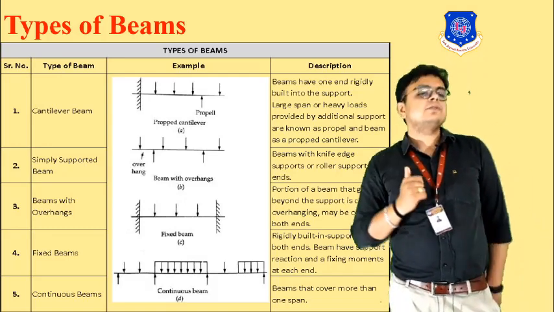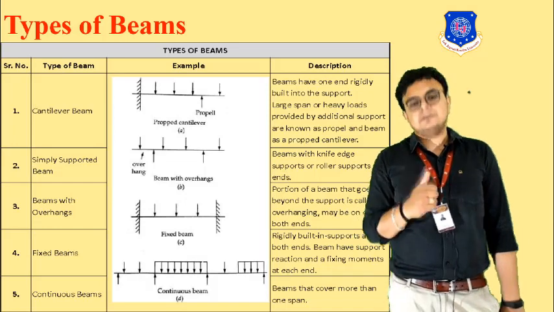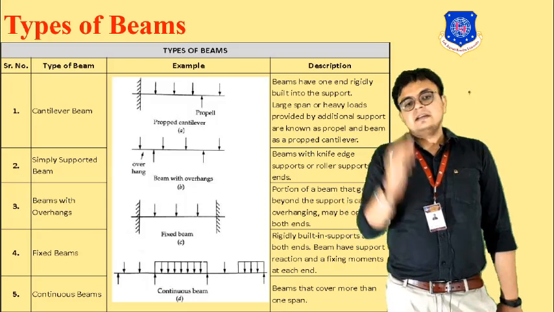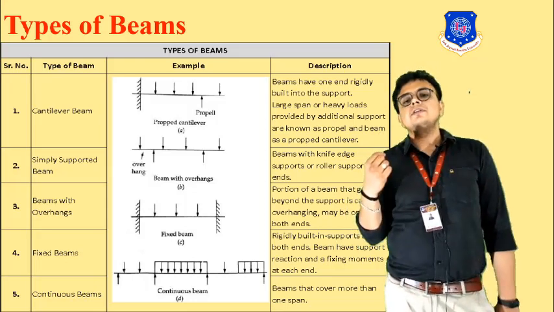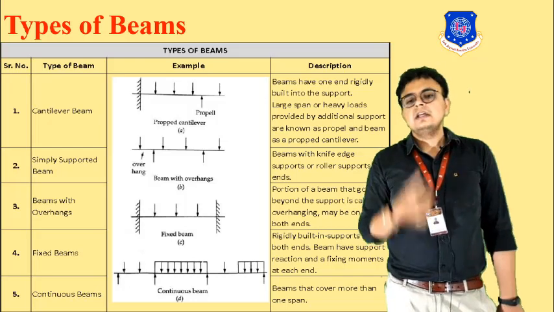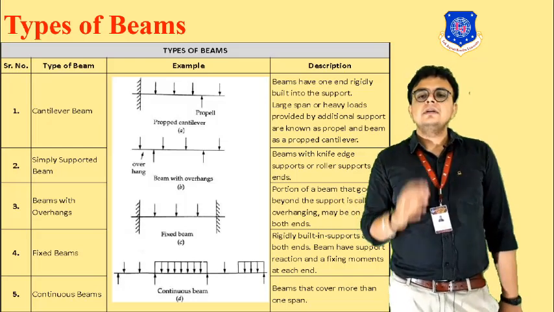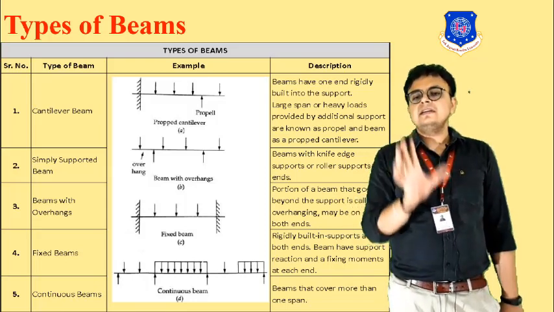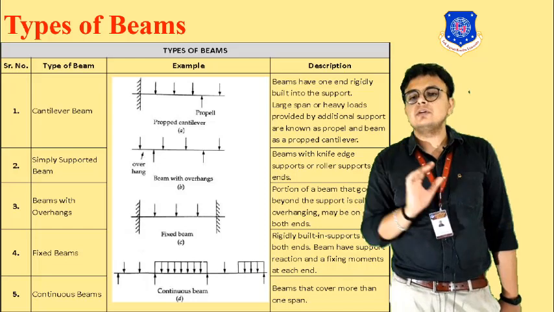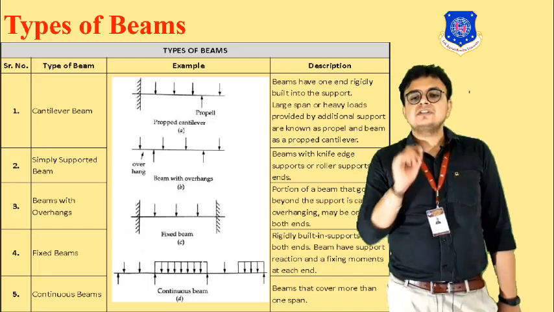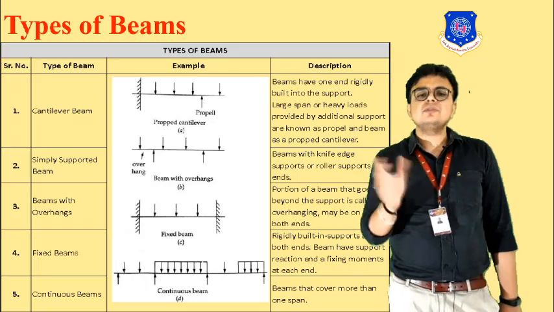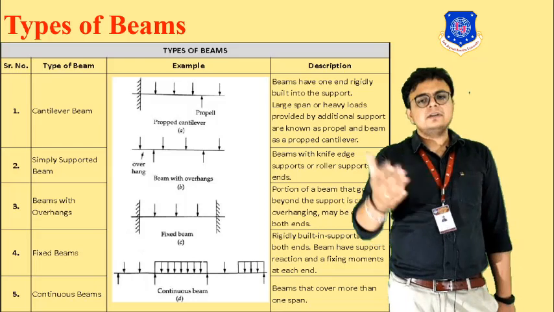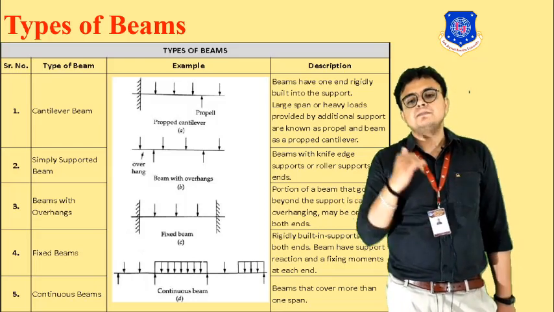So basically 5 types of beams are there. First is the cantilever. From the figure you can see that there is a fixed support and a horizontal beam projecting from the fixed support. Mainly the beam has one end rigidly built into the support. For a large span or heavy load, additional supports provided are known as props. Means whenever the beam length is large, support will be provided. Whenever this kind of support is provided, it is termed as a prop.